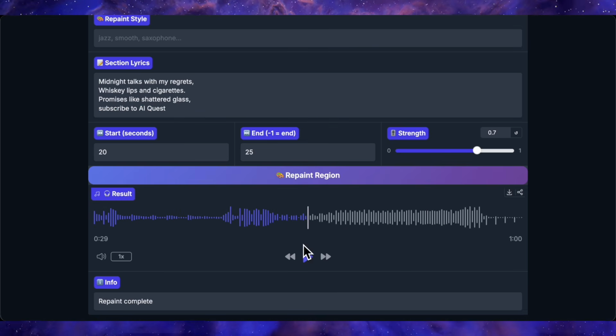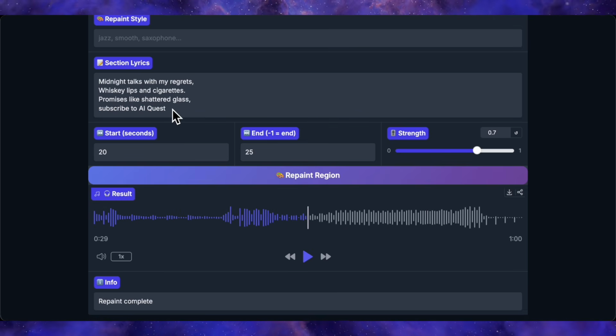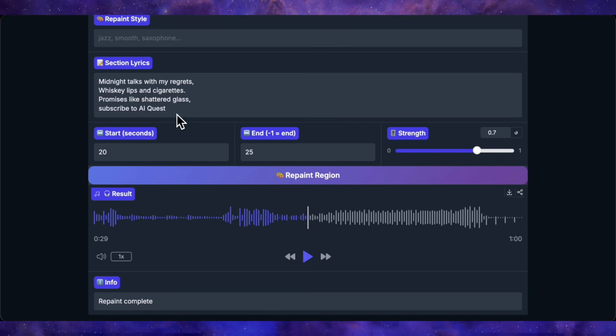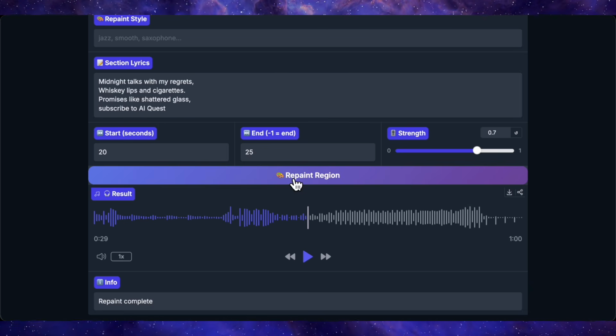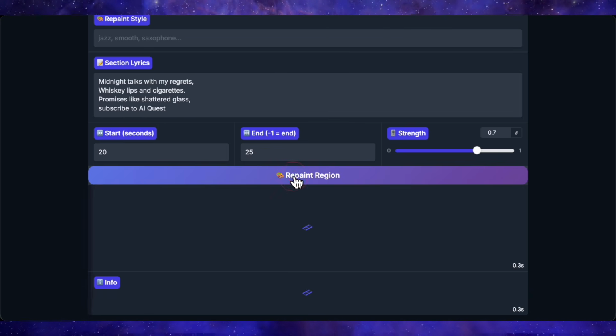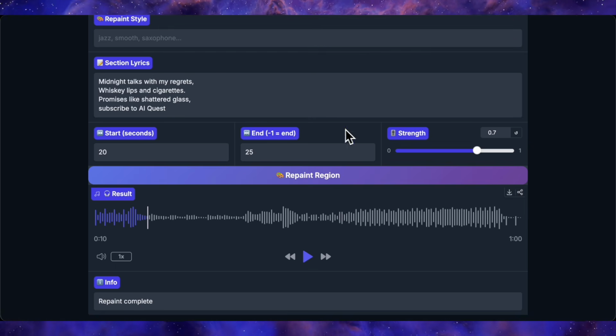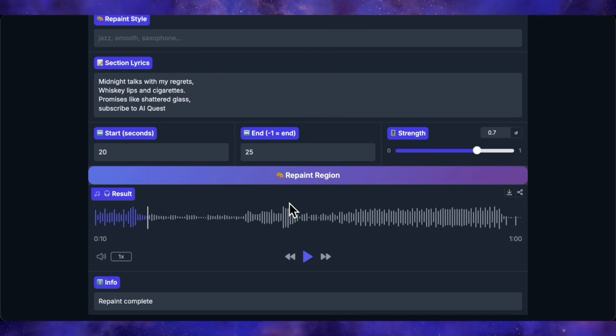I'll be straight with you on how well it works. It's hit or miss depending on what you're trying to change. Swapping a word or a short phrase, totally workable with a retry or two. Trying to replace a full sentence with something long and specific, it'll attempt it, but the result might not be clean on the first try.